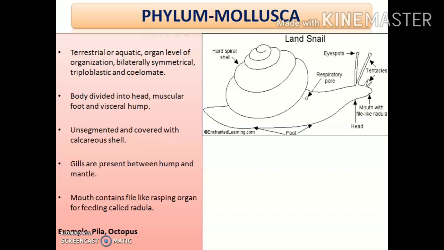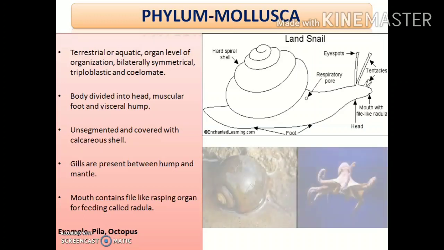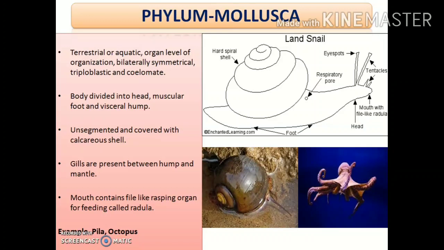And examples of the phylum Mollusca. Some examples are pila, octopus, squids, etc. Here are two pictures showing this one is the pila. It is also a snail under the phylum Mollusca, and this is the octopus. I hope all of you have heard the name and seen an octopus, right? It has a head and 8 arms. So these are the important examples under the phylum Mollusca.